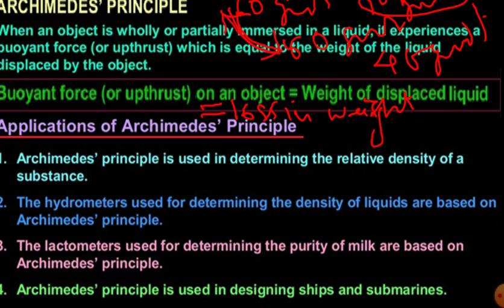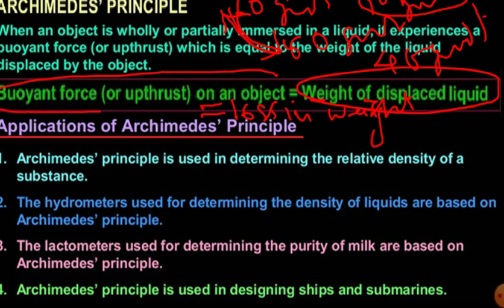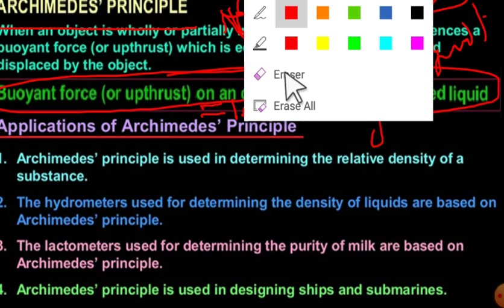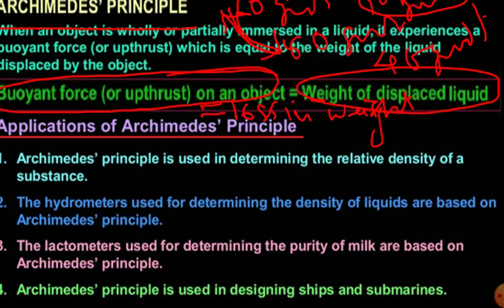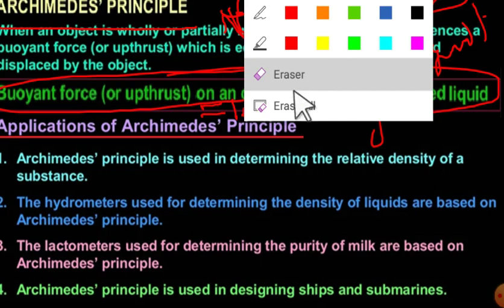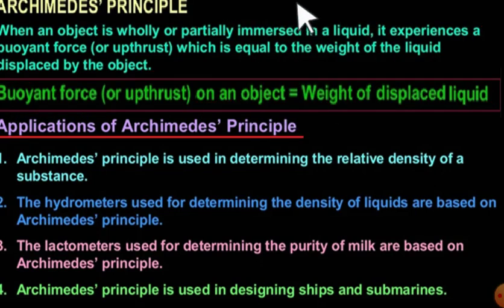This loss in weight will also be equal to the weight of the displaced liquid, and it is also equal to the upthrust. Got it? The upward force is known as upthrust or buoyant force. These three are related, and that relation among these three is what is known as your Archimedes principle. So your Archimedes principle states that when a body is partially or wholly immersed inside a liquid or a fluid, it experiences an upward force, and that upward force is also equal to the loss in weight, and again equal to the weight of the displaced liquid.